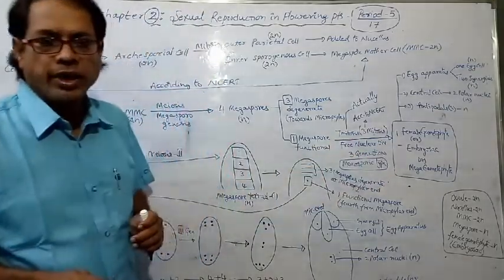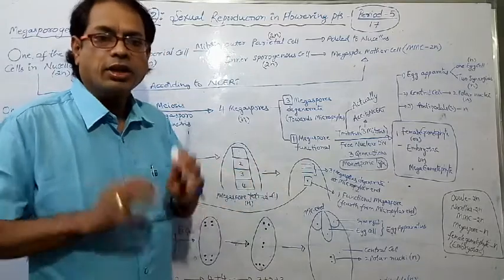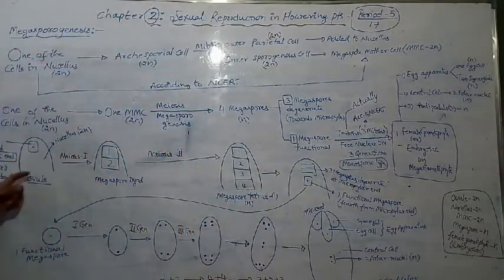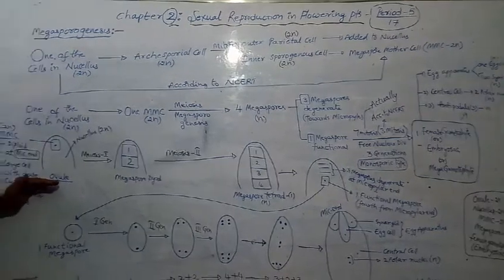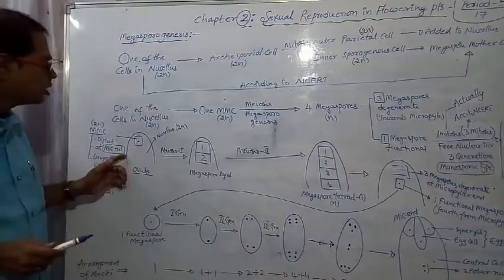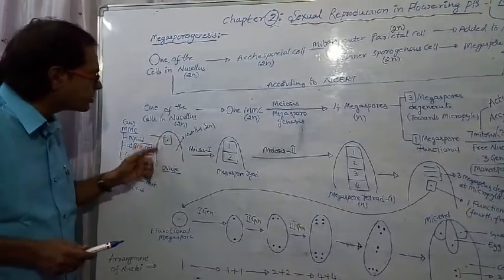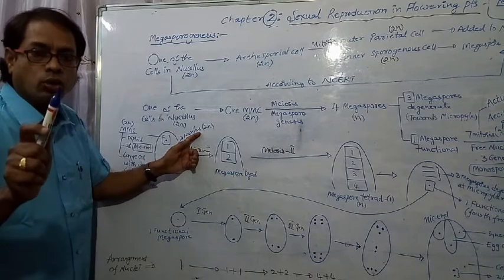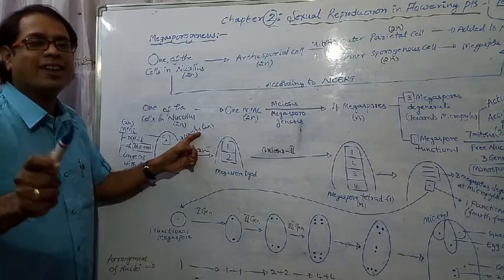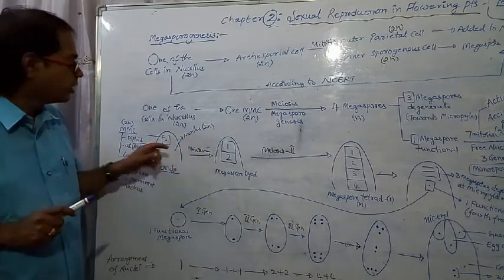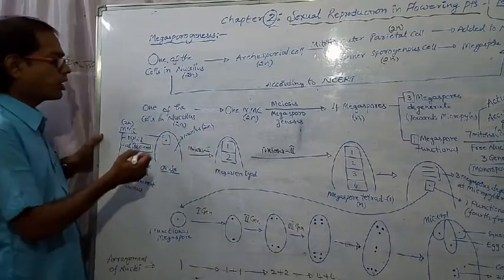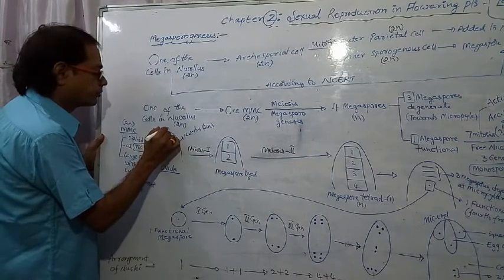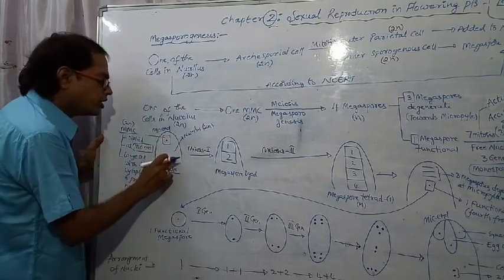Now I am going to explain this in a diagrammatic representation. See, one of the cells in the nucellus. So let us suppose this is the ovule. Inside the ovule, the nucellus is present. This is the nucellus. Ploidy of the nucellus is 2n. Why? Because it is part of the ovule. So this is the micropylar end.